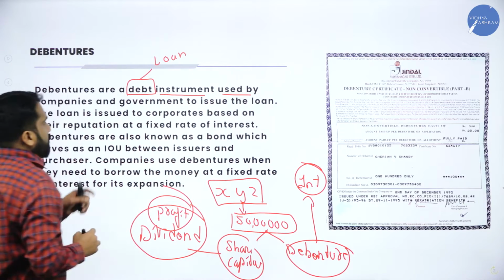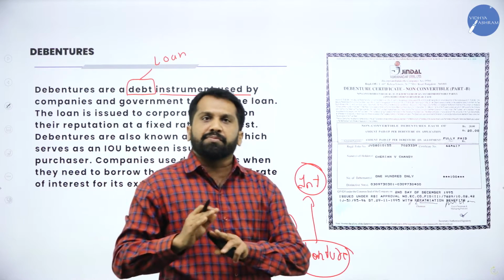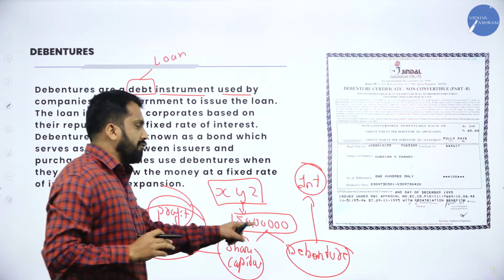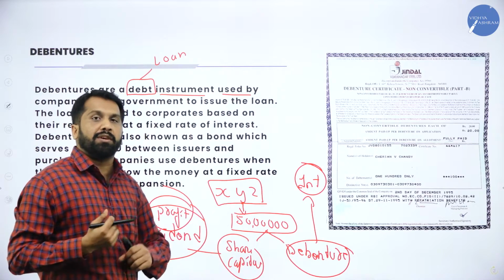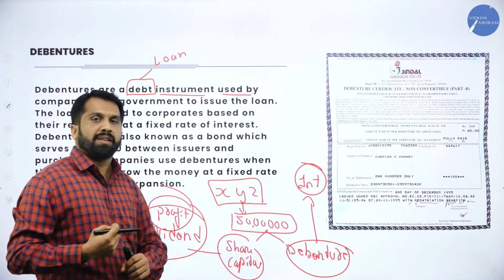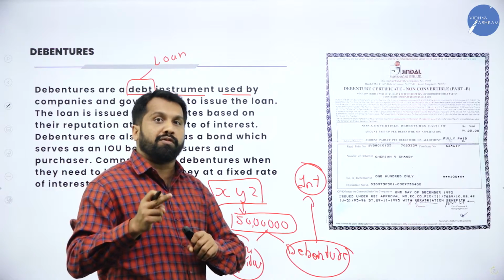Instrument used. What do you mean by instrument? For example, some XYZ company, I have given 50 lakh as a debenture. Every month the company will give me what? Interest. Now, I have given 50 lakh to the XYZ. What is the proof for that?